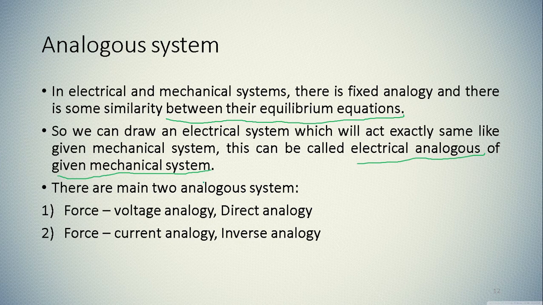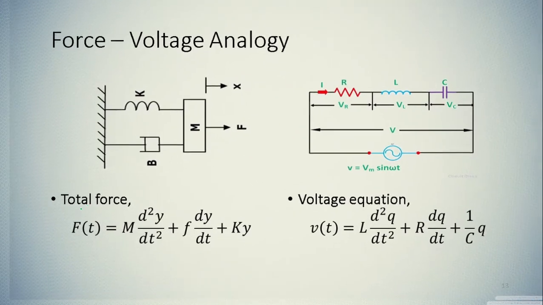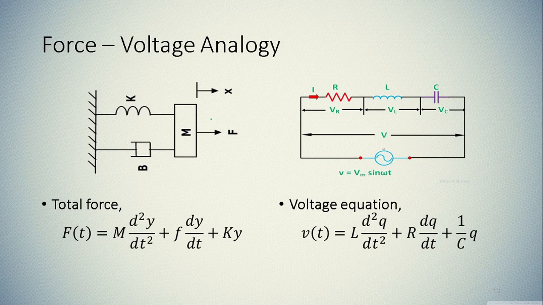Okay, so the two main analogous systems are force voltage analogy and force current analogy. Also we can call force voltage analogy the direct analogy and force current analogy the inverse analogy. You can also represent them as FV analogy and FI analogy. Okay, so let us discuss one by one. Let us first discuss force voltage analogy, or the direct analogy.